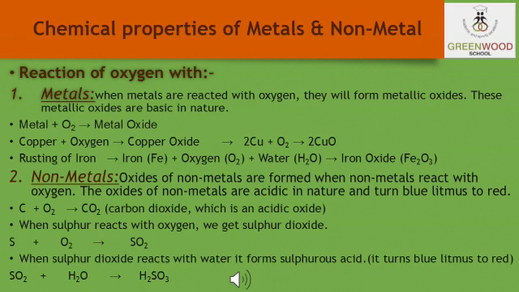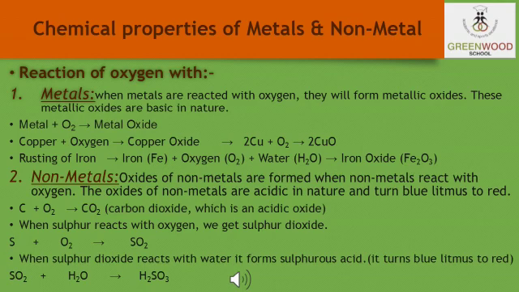Now let us see how oxygen reacts with non-metals. Students, when oxygen reacts with non-metals, they also form non-metallic oxides, and these non-metal oxides are acidic in nature. When metals react with oxygen, the oxides are basic, and when non-metals react with oxygen, they are acidic in nature.